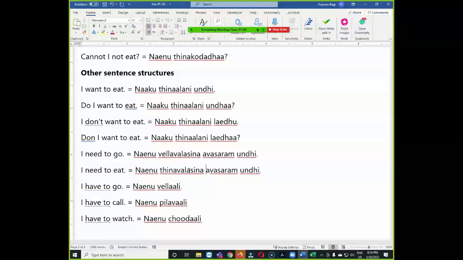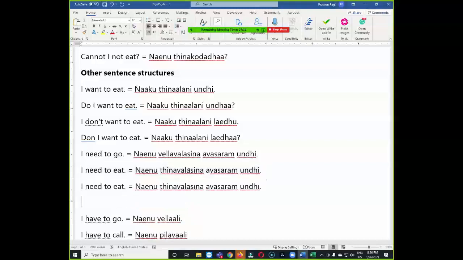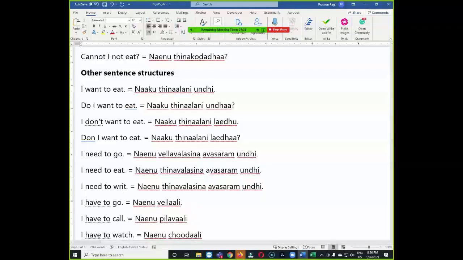You can also combine like that, but let us keep as true translation. With practice you will understand. Okay, I need to write. నేను వ్రాయవలసిన అవసరం ఉంది. So this is more commonly used structure.